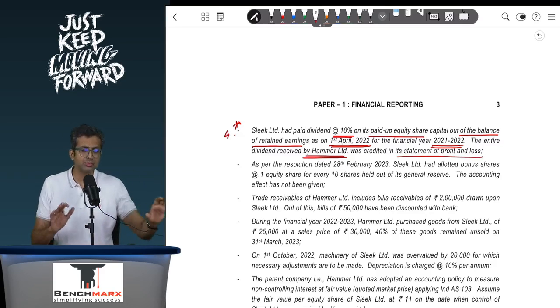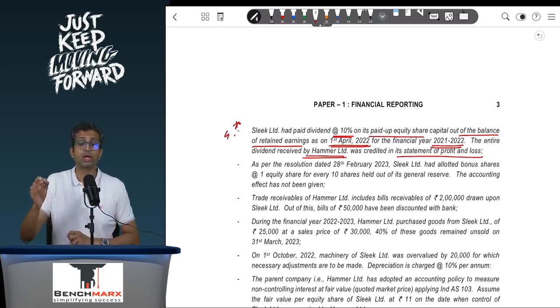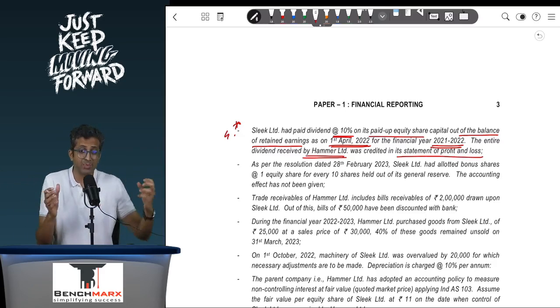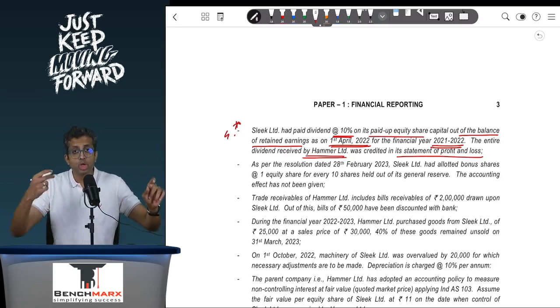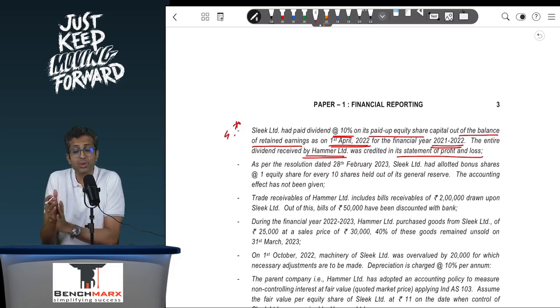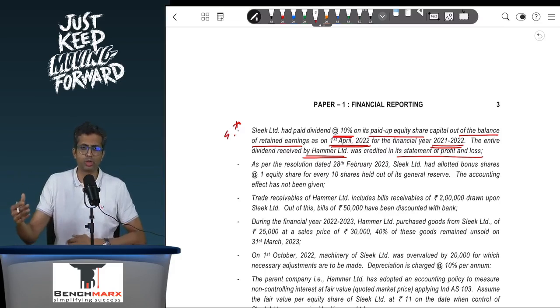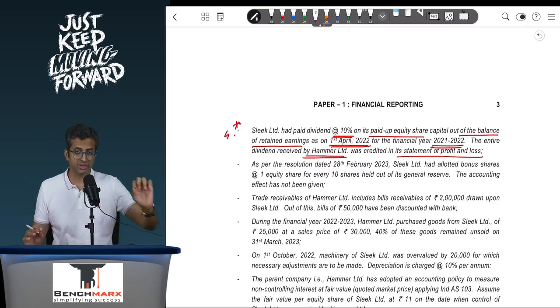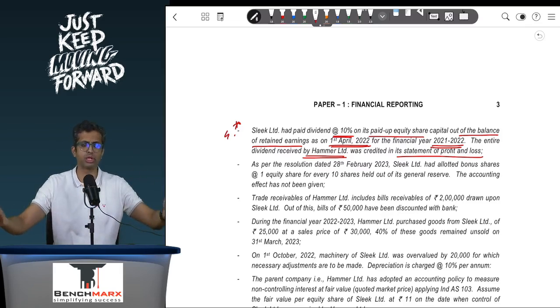Now, the challenge in this particular case is that we have not been told on which date the dividend is paid. Is it paid between 1st April 22 to 30th September 22, that is before control was acquired, or is it paid after 1st October 22 up to 31st March 23 after control was acquired? So, in our solution, we have given you both the possible alternatives.